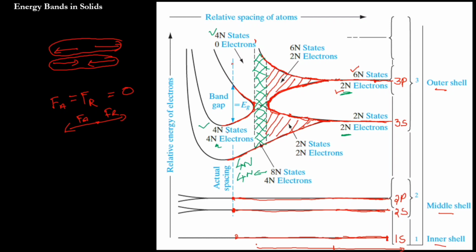If I extend this, this band is known as the valence band, and this upper band is known as the conduction band.